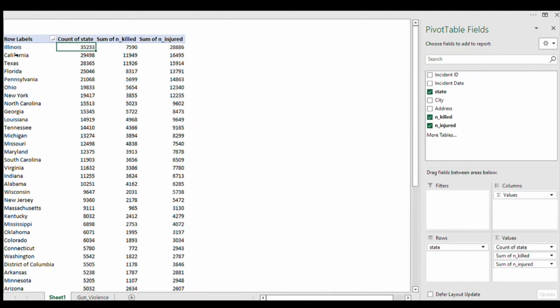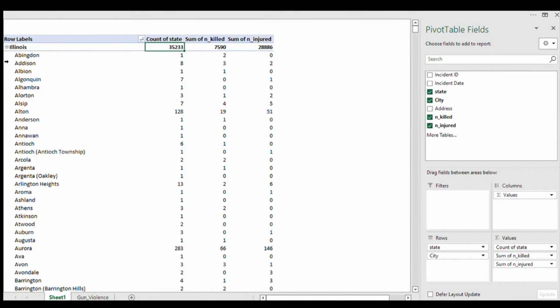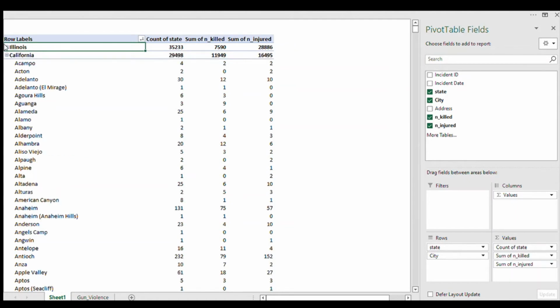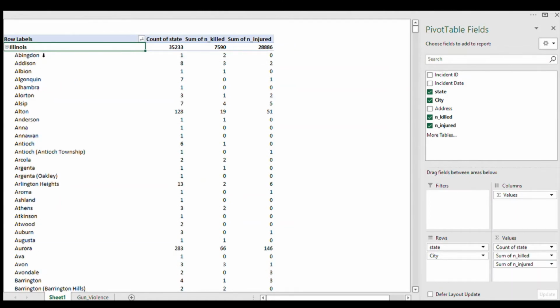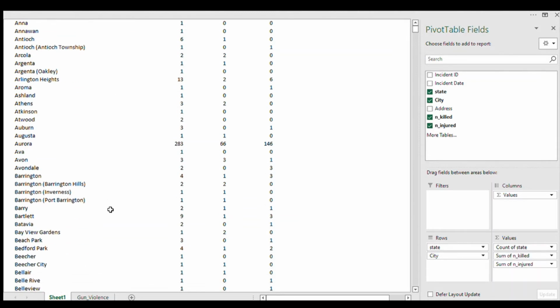Now we've seen the states. Let's look at the cities in each state with the incidents, the killings, and the injuries. So we're going to take the cities and bring them over here. As you can see, these are the cities under Illinois. We have Abingdon, Addison, Albion, Allerton. This is a lot of cities I don't even know.